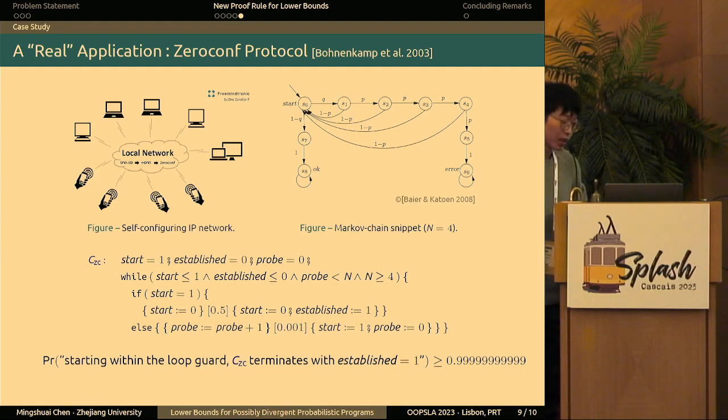However, using existing techniques, we were not able to do so. For example, the maximum number of packets allowed to be sent in this protocol is not bounded from above, and hence we cannot use probabilistic model checking. However, by applying our rule, let's say we simply put an upper bound 10 here, and then we were able to use some invariant synthesizers to find a good enough invariant to certify such a lower bound.